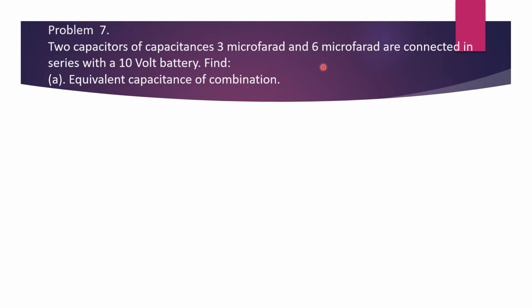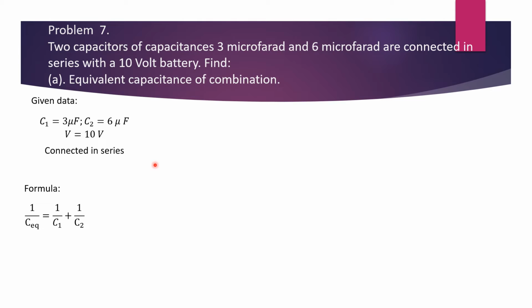Now, problem 7. Two capacitors of capacitances 3 microfarad and 6 microfarad are connected in series with a 10 volt battery. Find A, equivalent capacitance of combination. So given data, C1 is equal to 3 microfarad, C2 is equal to 6 microfarad, battery voltage V is equal to 10 volts. The capacitors are connected in series.